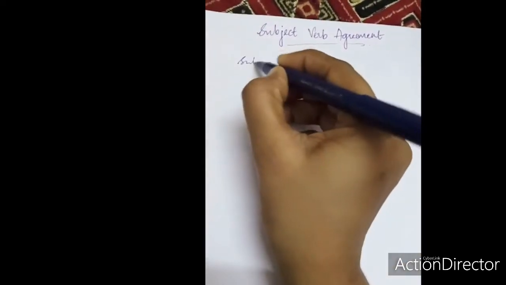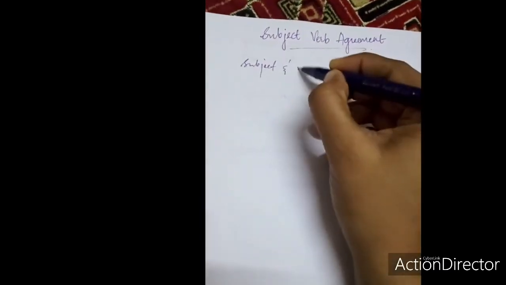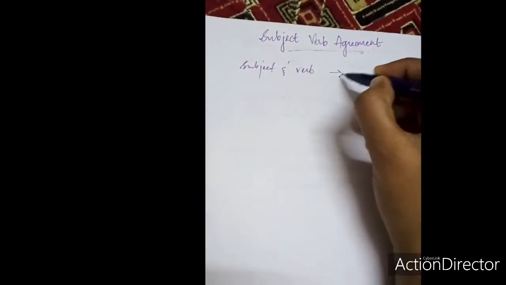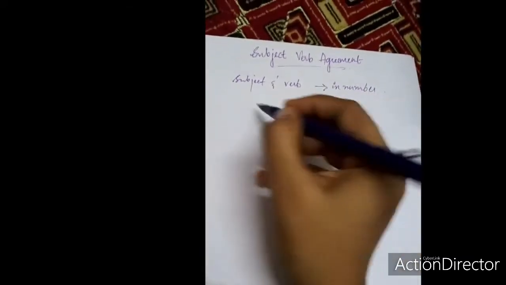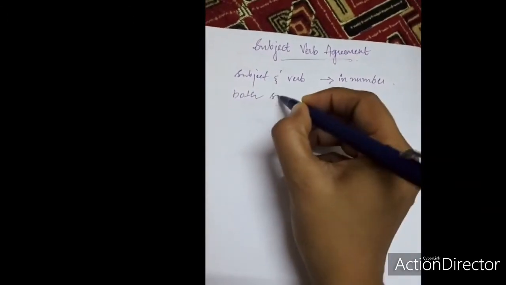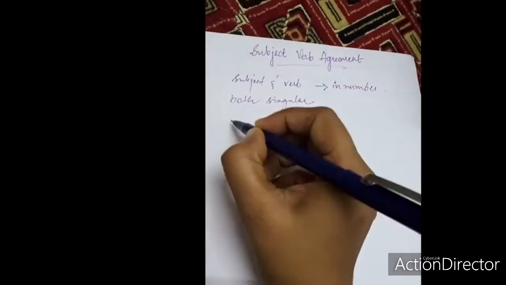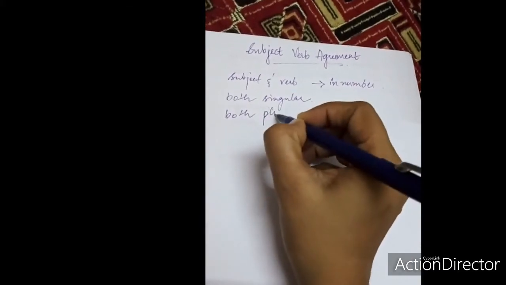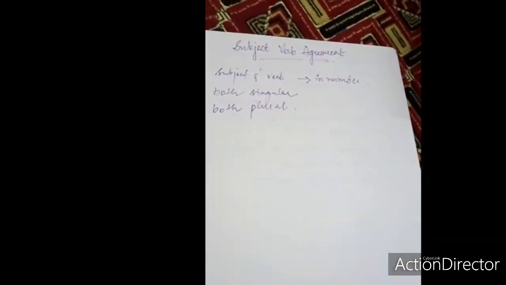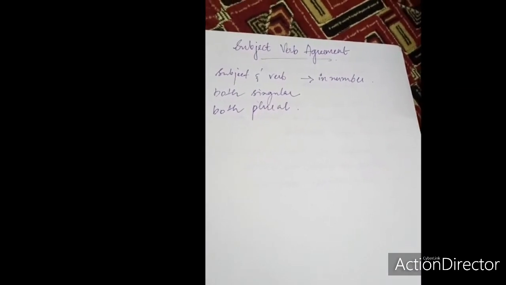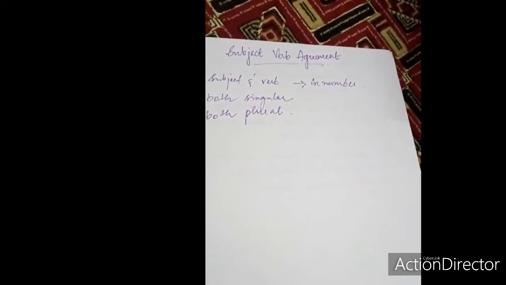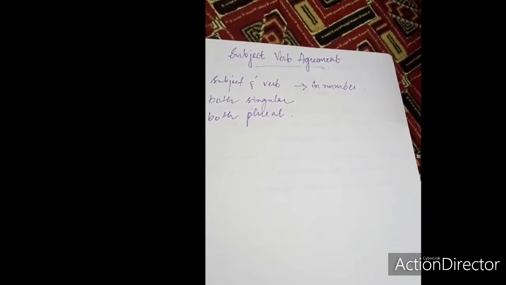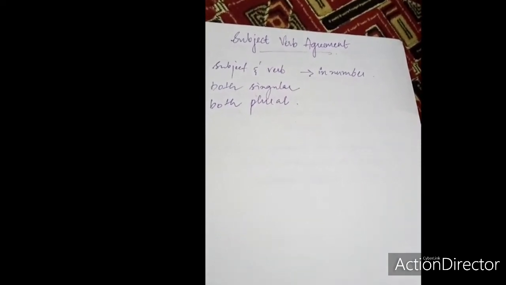The subject and verb should agree in number. That is, either both should be in singular or both should be plural. Basically, if a subject is singular, the verb must be singular. If a subject is plural, the verb must be plural. So that is all about subject-verb agreement. So there are certain rules for subject-verb agreement.